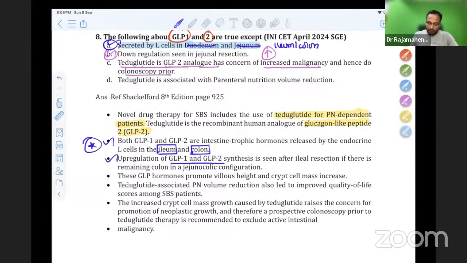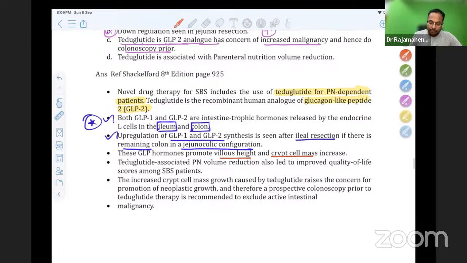GLP-1 and GLP-2 synthesis is upregulated after ileal resection if there is remaining colon in a jejunocolic configuration. So if I have removed the ileum, the remaining colon will upregulate GLP-1 and GLP-2. These GLP hormones promote increase in height of the villi and crypt cell mass. So teduglutide associated with the parenteral nutrition volume reduction also led to improved quality of life scores among the short bowel syndrome patients.